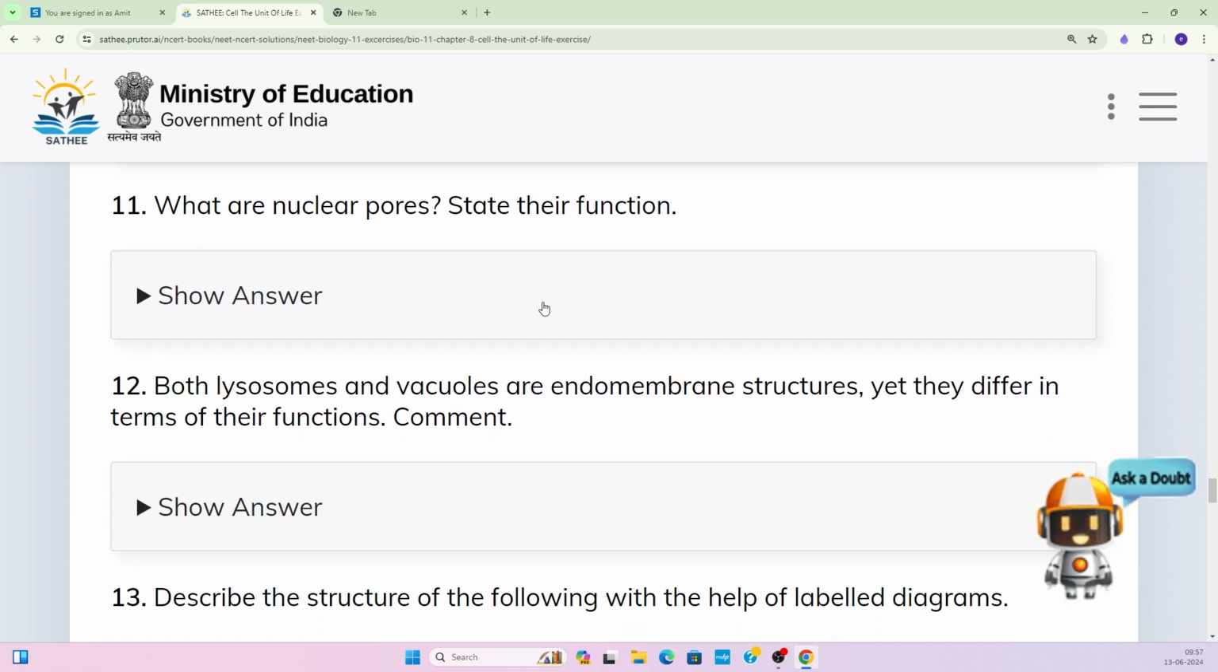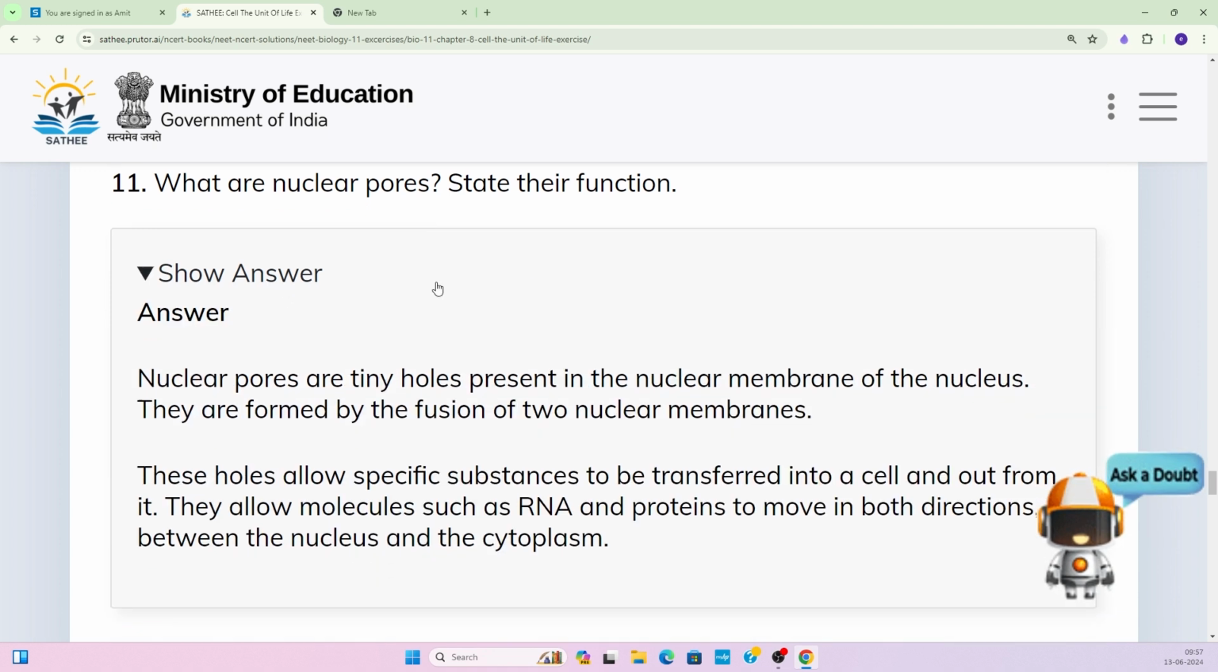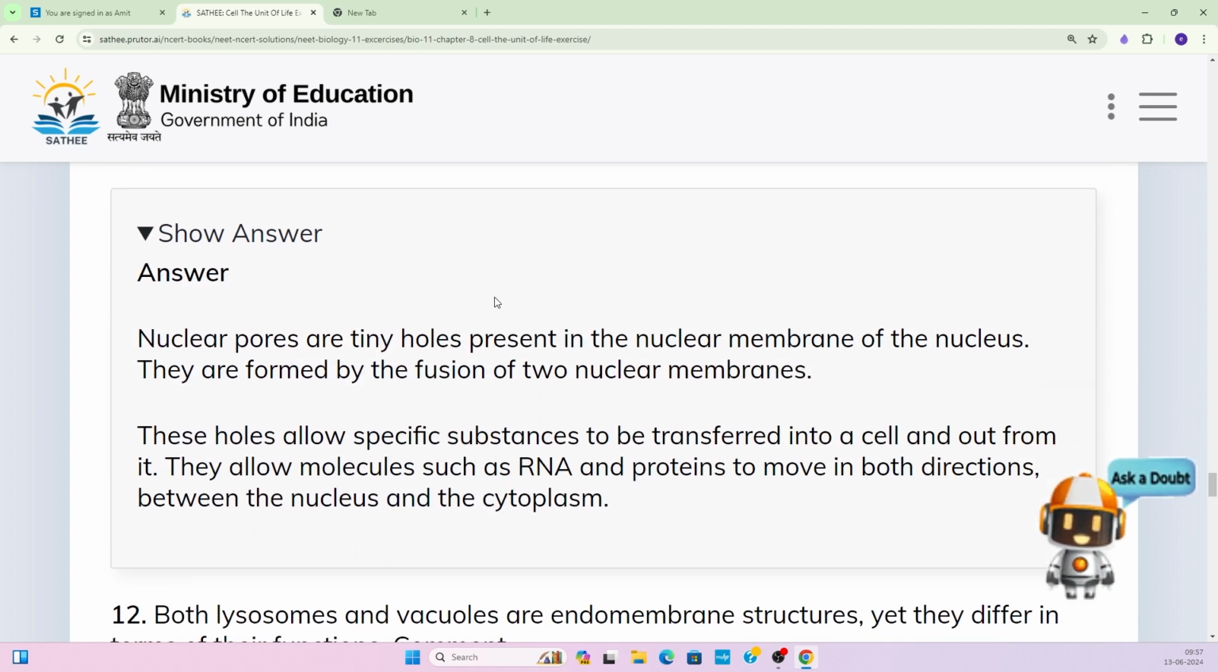Moving to the next question: what are nuclear pores? State their function. Very, very important. So where are nuclear pores present? We have seen that in the true nucleus, that is in the eukaryotic cell, there is a nuclear membrane, and in this membrane there are some pore-like structures, holes through which components can go outside the nucleus and some can move inside the nucleus.